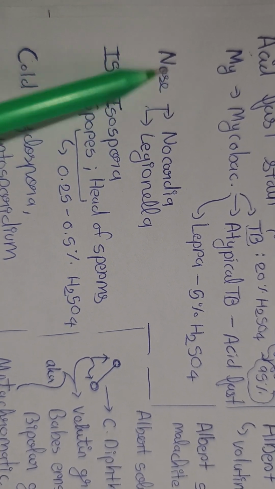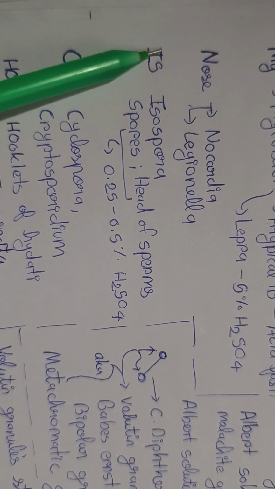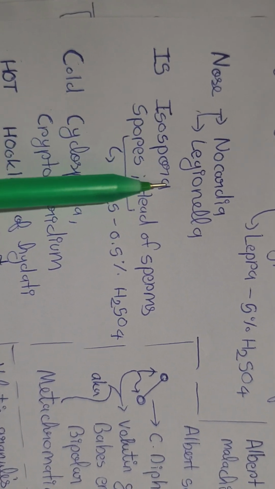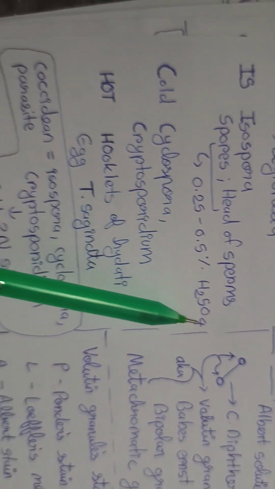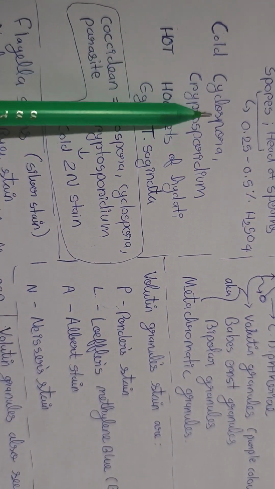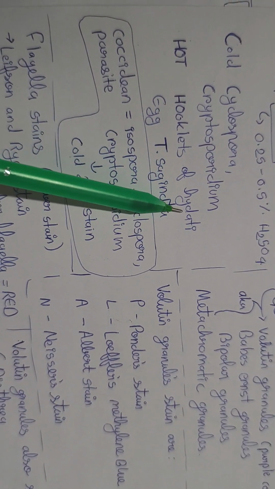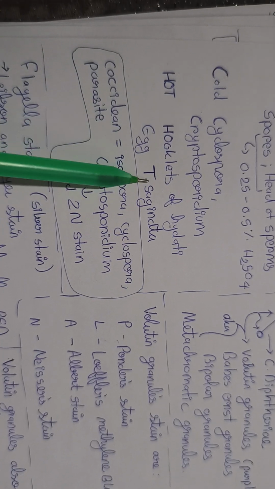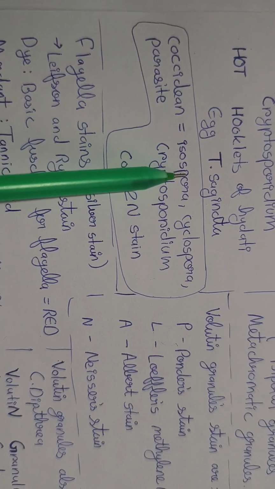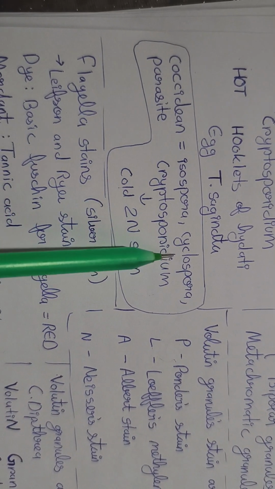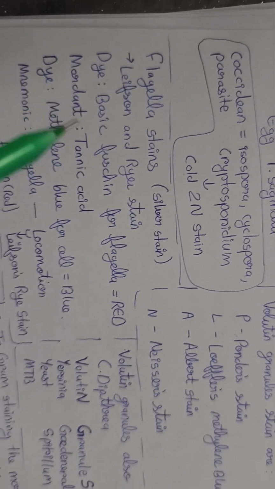Then from N, Nocardia and Legionella. From I, S, isospores and spores and head of sperms. We use 0.25 to 0.5% H2SO4. From C we have Cyclospora and Cryptosporidium. From H we have hooklets of Hydatid and egg of T. saginata. Then coccidian parasites like Isospora, Cyclospora, and Cryptosporidium. We use cold stain, then cold Zn stain.